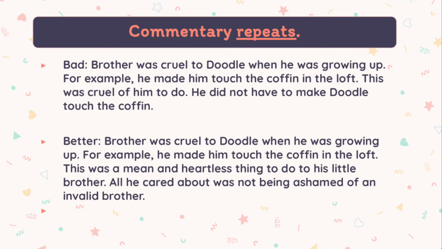Next, we want to make sure that our commentary doesn't repeat itself. So our bad example: brother was cruel to Doodle while he was growing up. For example, he made him touch the coffin in the loft. This was cruel of him to do. See, that's repetitive. He did not have to make Doodle touch the coffin. So you see here, the commentary just repeats what the topic sentence says. And so we don't want to do that. We want to give new thoughts, new information when we're using commentary.